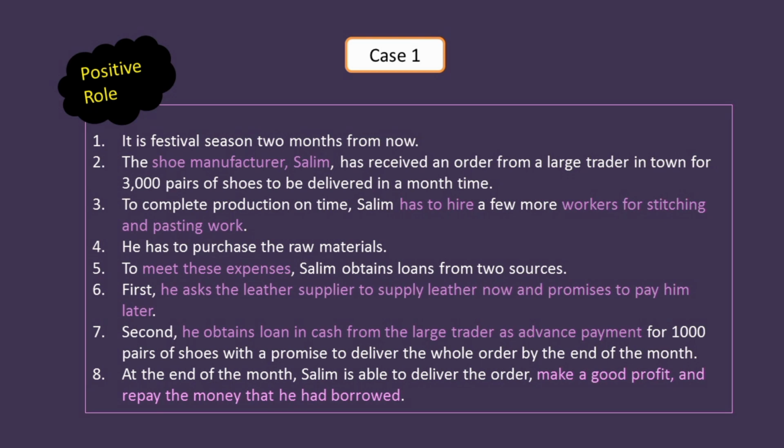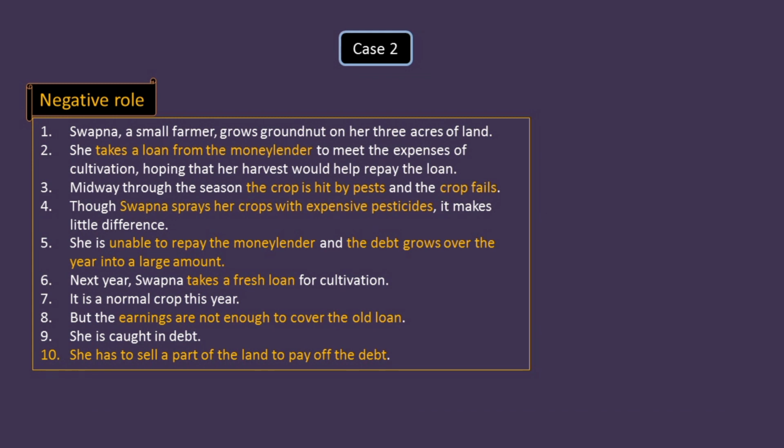But in the case that Salim has not made a good profit, he will not be able to repay the money that he had borrowed. So this is the second situation, that is the negative role of credit. The person here is what? Sapna. Sapna is a small farmer.